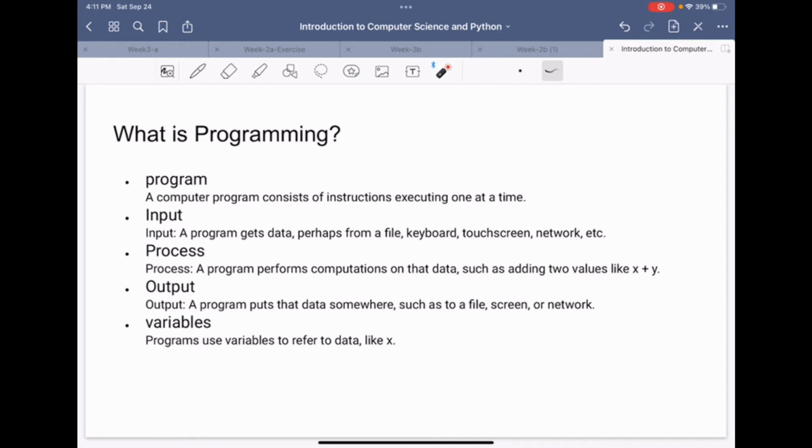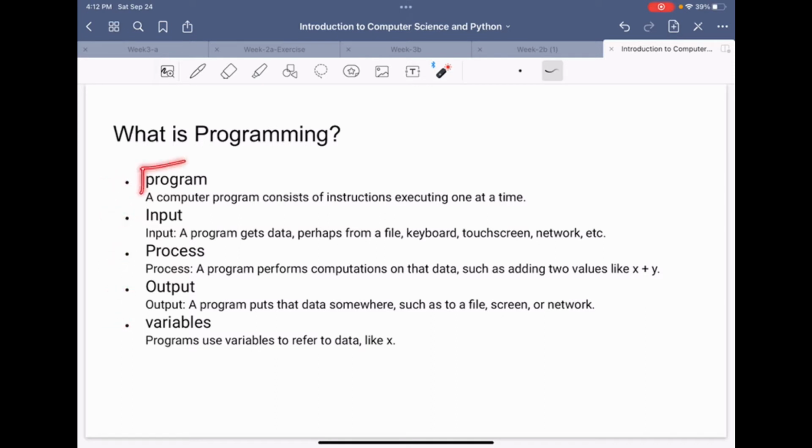As I mentioned earlier, this specific series is for those who don't have any idea about computer programming or about Python. So these are a few terms that we should know before starting the Python language. What is a program? What is input? What is process, output, and variables?